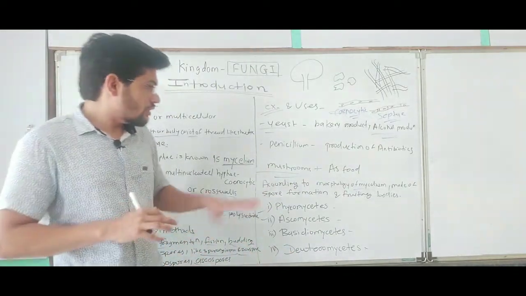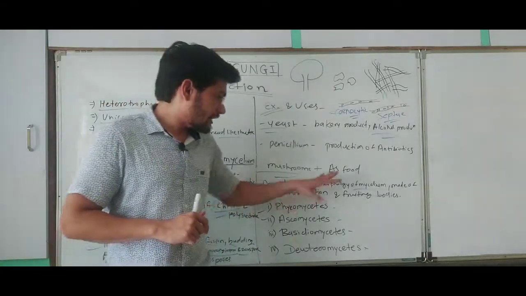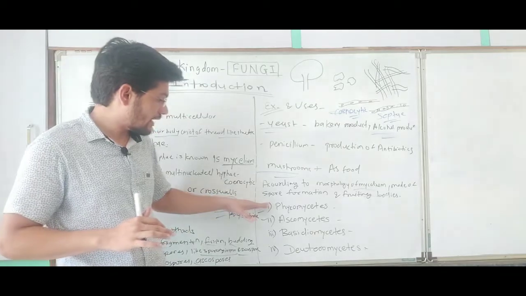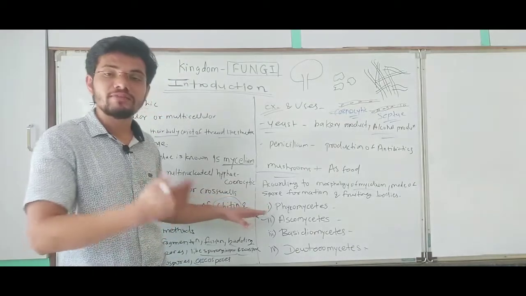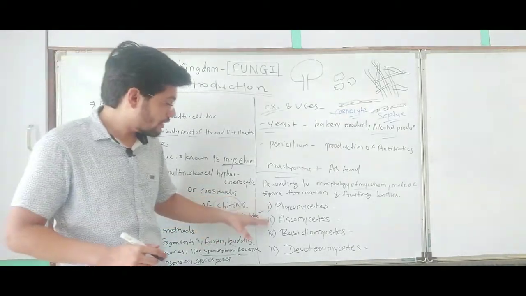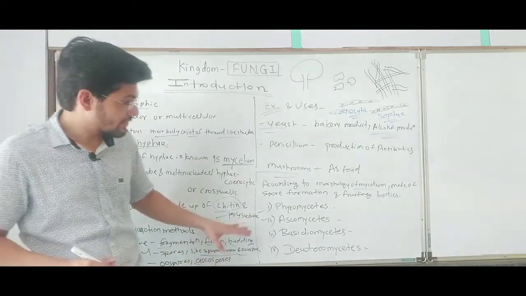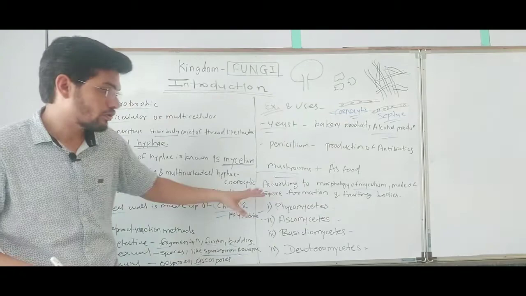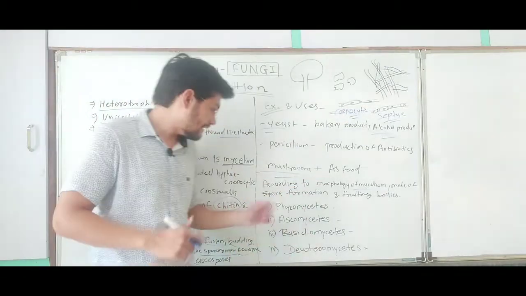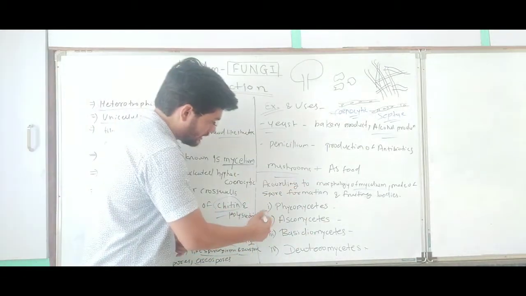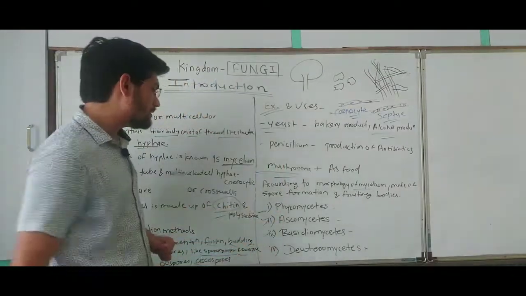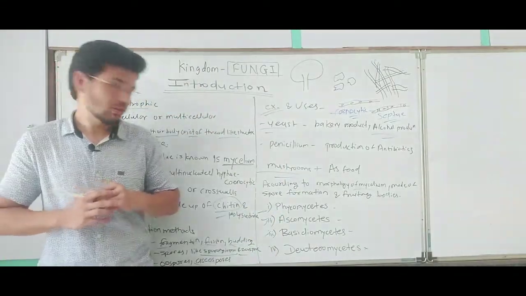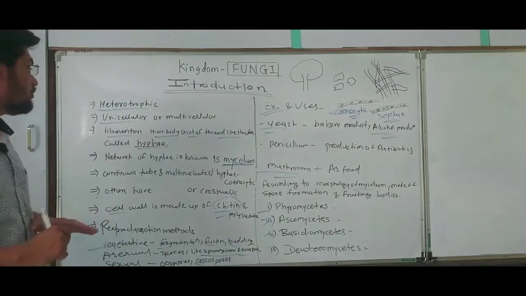According to the morphology of mycelium, spore formation and fruiting bodies, the fungi can be divided, and we will study in a few lectures these four divisions of fungi, which are differentiated according to their mycelium, mode of spore formation and fruiting bodies. They are classified into four divisions: Phycomycetes, Ascomycetes, Basidiomycetes and Deuteromycetes. So this was all about the introduction of fungi.